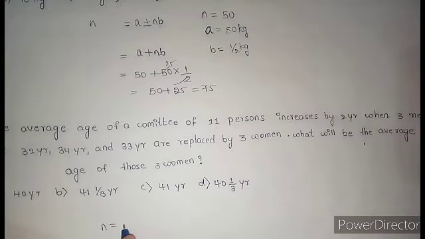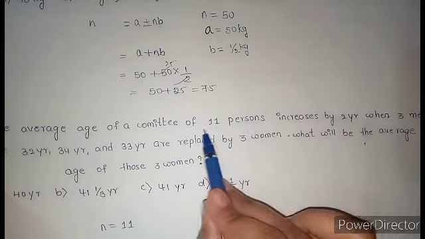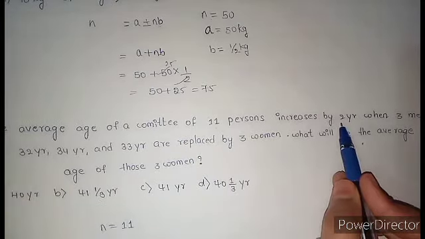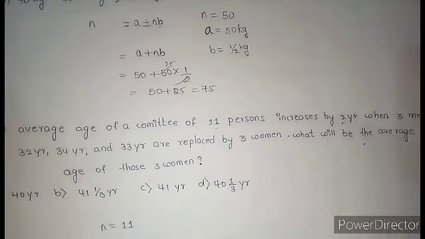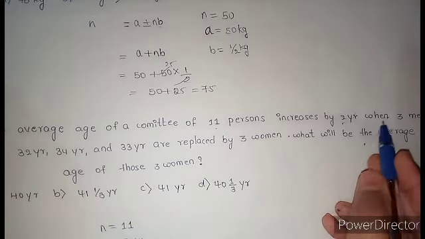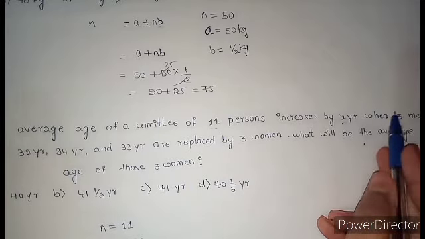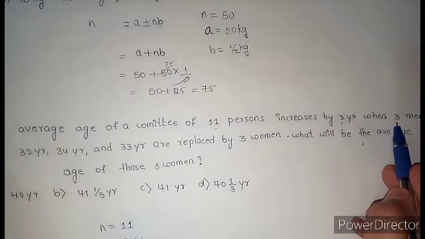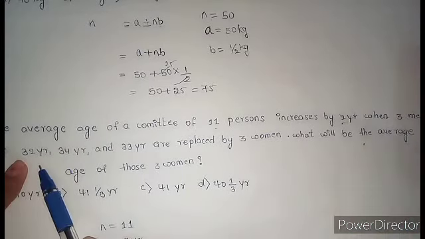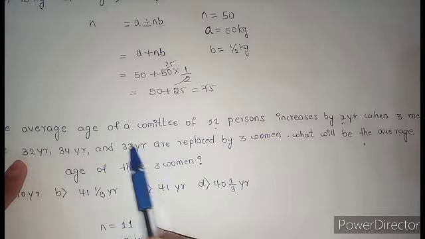Total 11 persons are there, and the average age of the committee of 11 persons increases by 2 years. Average is increasing by 2 years. Average increases. B, right? 2 years. And when 3 men in the group of 11 persons, whose ages are 32 year, 34 year and 33 year,